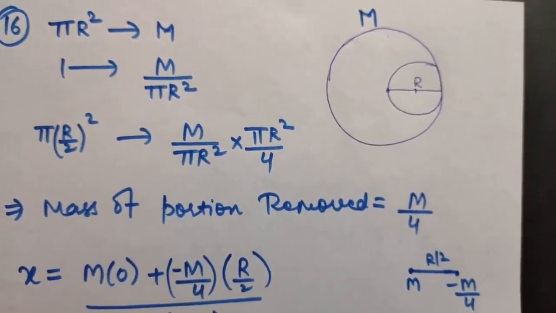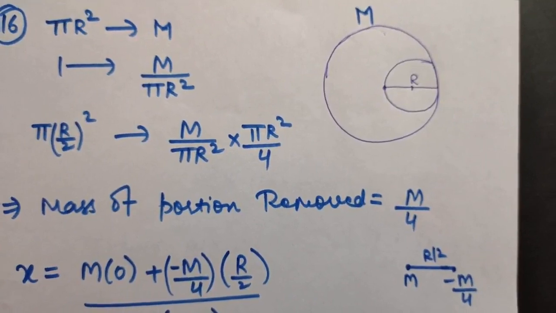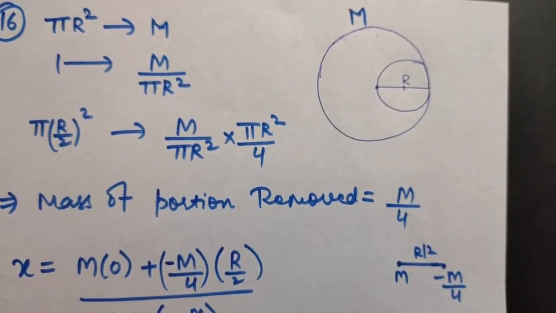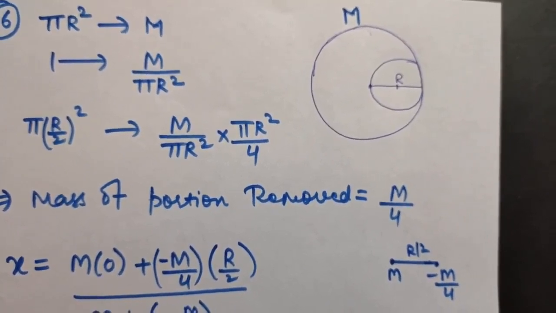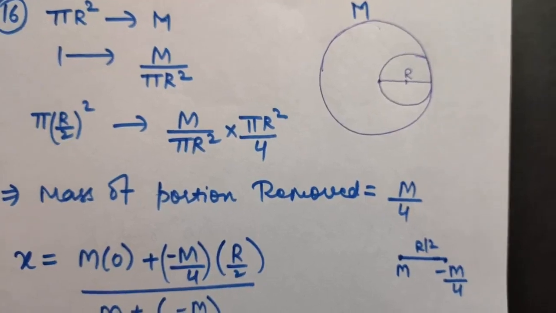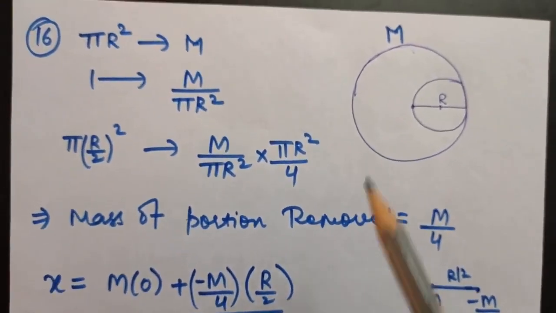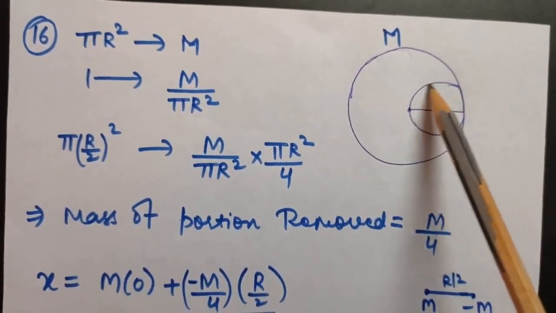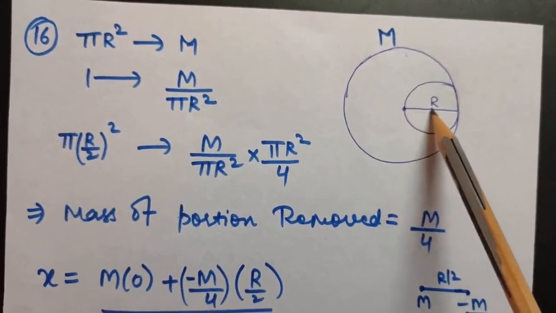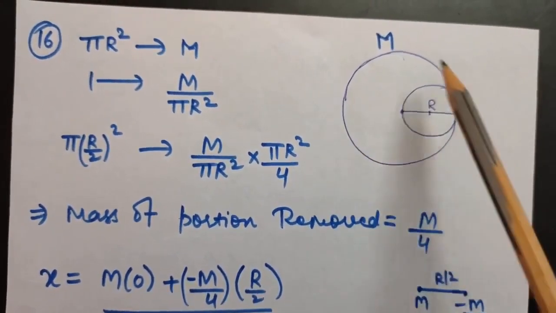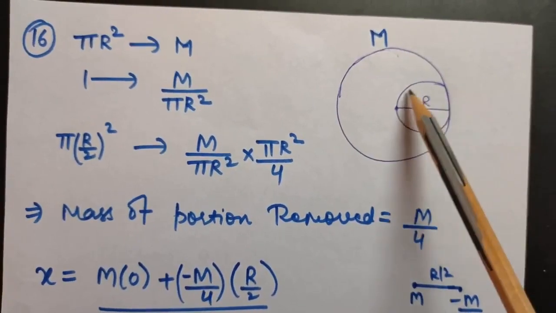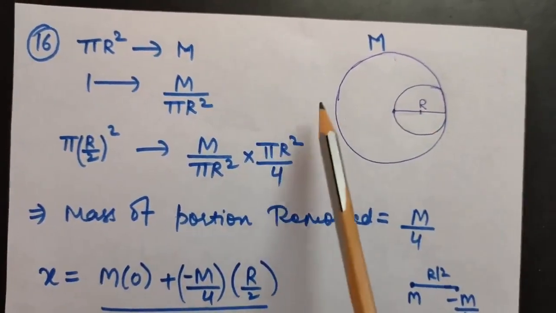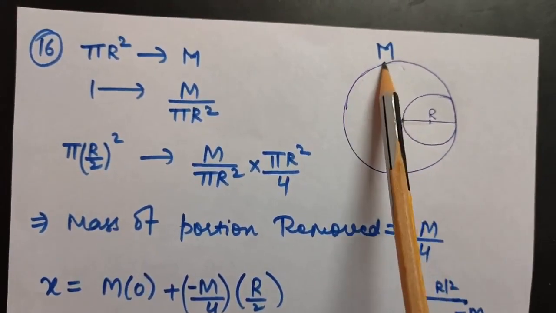It says, from a uniform disk of radius r, a circular section of radius r by 2 is cut out. The center of the hole is at r by 2 from the center of the original disk. Calculate the center of mass of the resulting body. That is, it is given that there is a disk which has a radius of r. Now we have cut out a part of radius r by 2. So obviously, this is the original disk which had a radius of r. This is the part of the disk which is cut out, which has a radius r by 2. Okay, so let us assume the mass of this original disk is capital M.